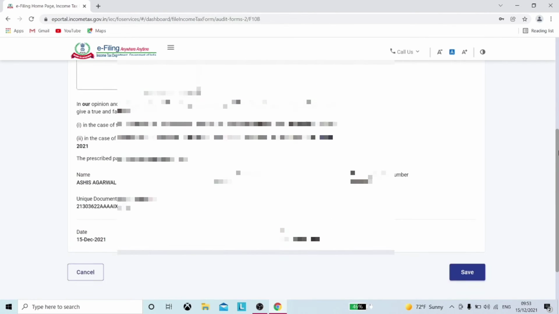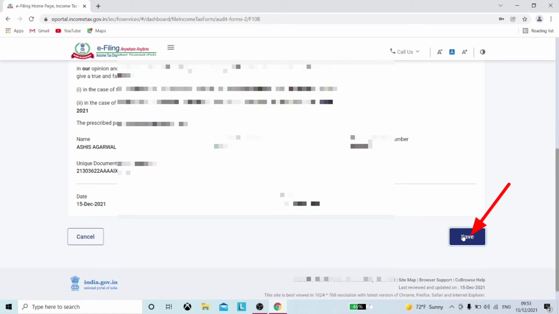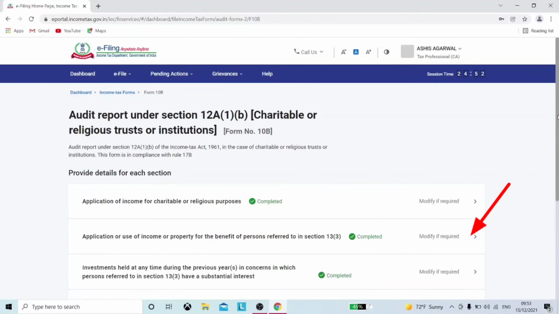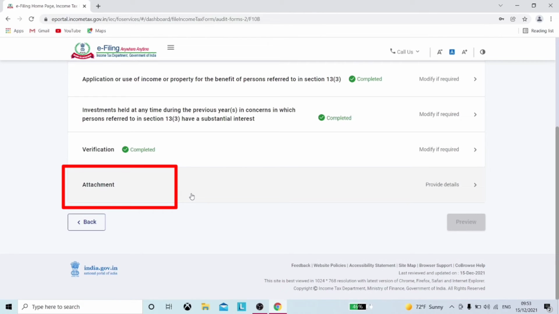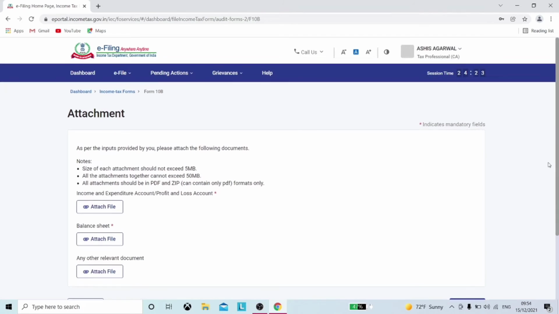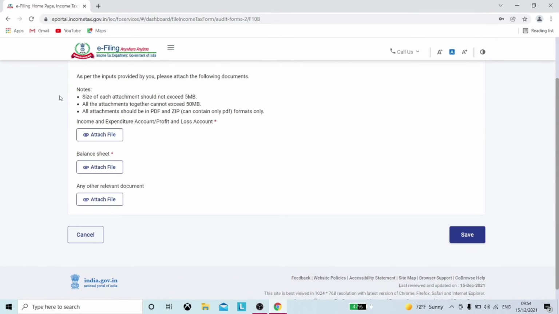At last comes the attachments, which is a major change brought in for charitable organizations, first time in the Income Tax Act. Previous to this, no charitable organizations needed to upload the income and expenditure or balance sheet along with form 10B, but this year you can see both are mandatory fields.